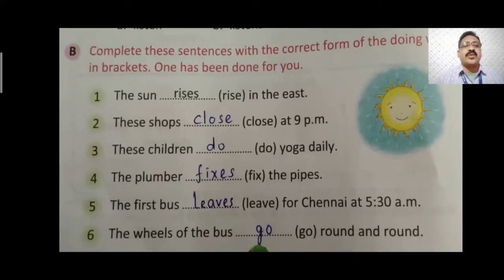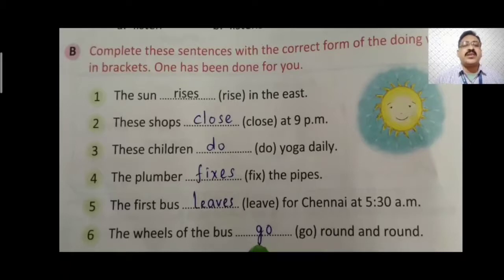So here you have to use s only to change the verb. The sun rises in the east. Second one, the shops (close) at 9 p.m. Shops is plural, so no change to the verb. It will remain as it is, close, because the subject is plural, shops, more than one shop.